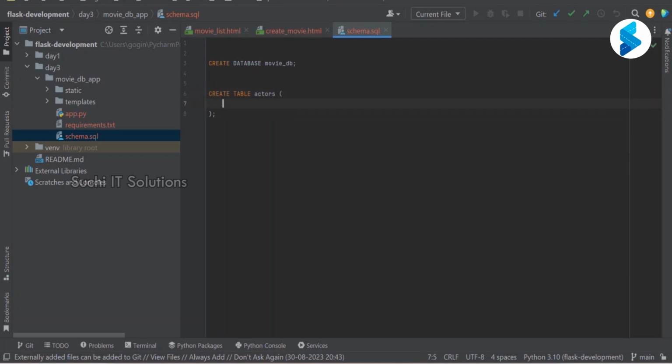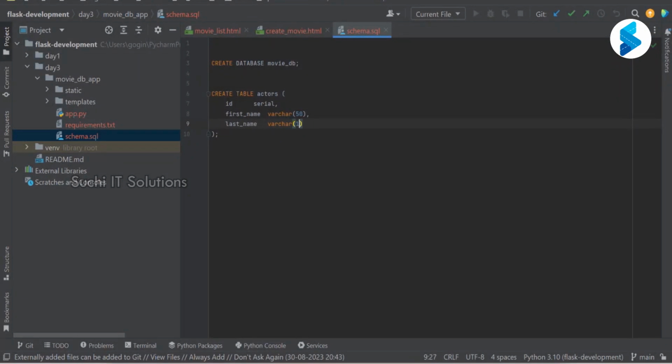What all do we need to have? So we need to add ID, serial. Then what I want is first name, varchar 50, last name, varchar.